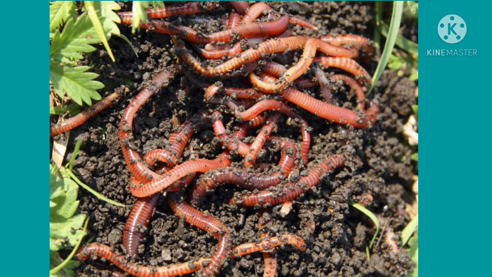Okay. So vermicomposting is an important component of organic farming which can convert bio-waste into nutrient-rich organic manure by using earthworms. How does it occur?